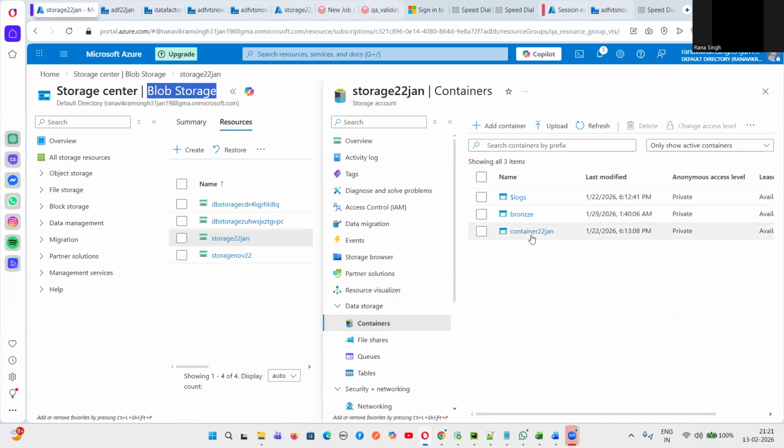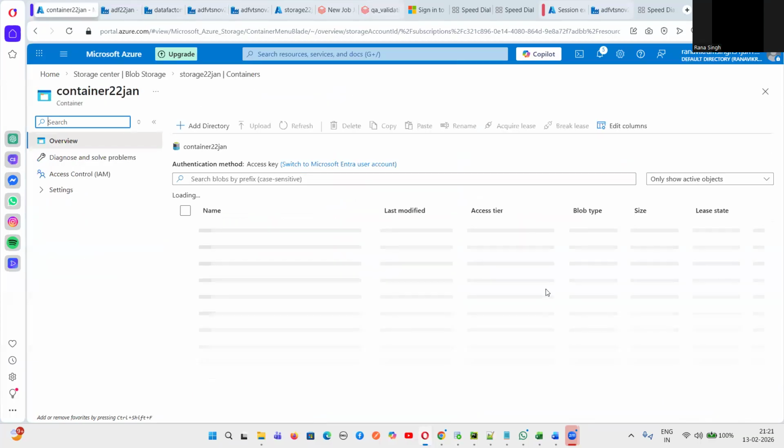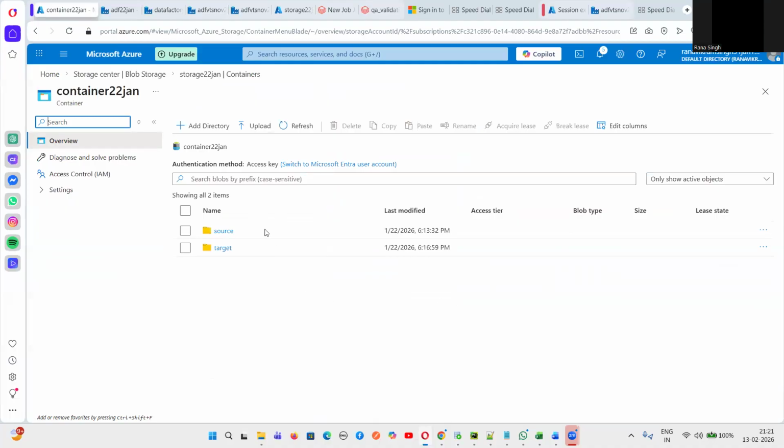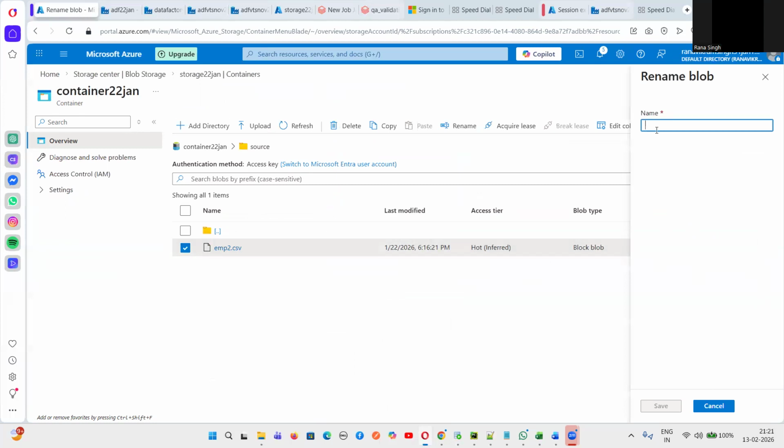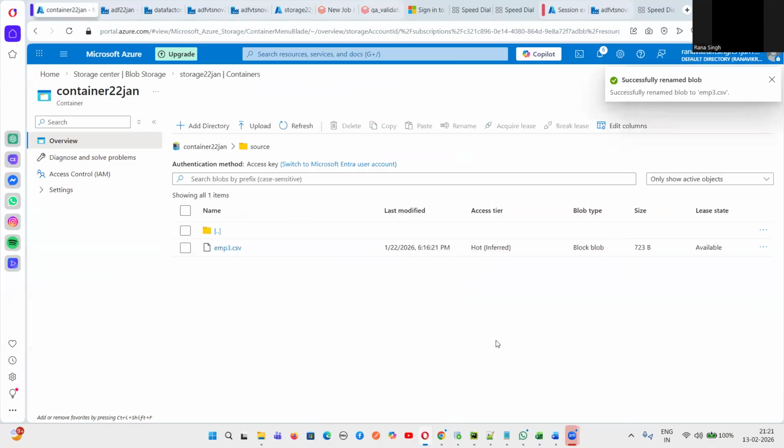The container name is 22nd Jan, and here let me just keep a file. So here I have created two folders, one is source and one is target, and let's suppose this is a file which is already there in the source. Let me just change the name of this particular file to make it more clear. So I'm giving it emp3, dot csv file format. So this is a fresh file which is kept in this storage account. In this storage account, we have a container whose name is container 22nd Jan, and this is my source folder where there's one file, emp3.csv.